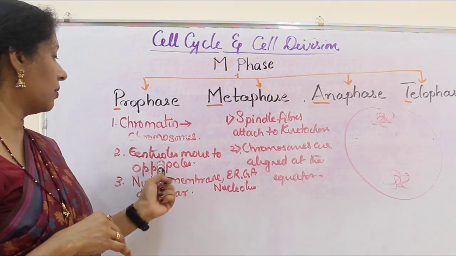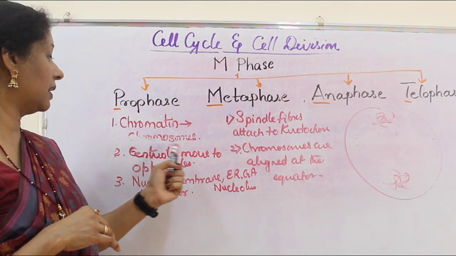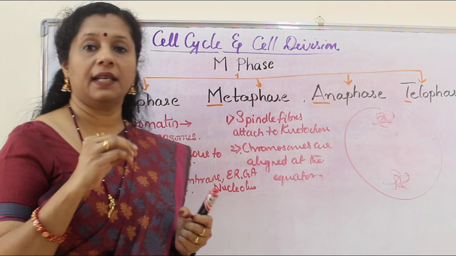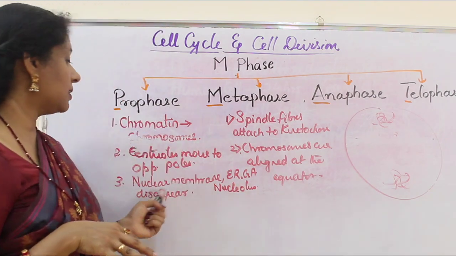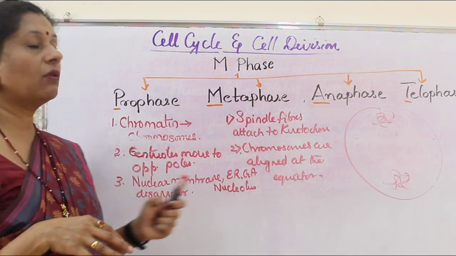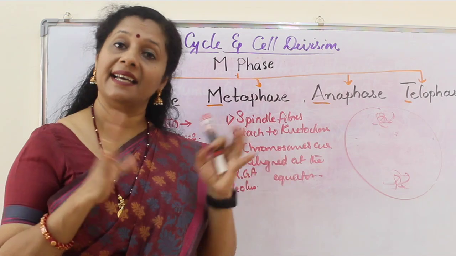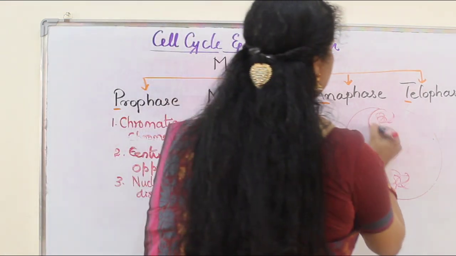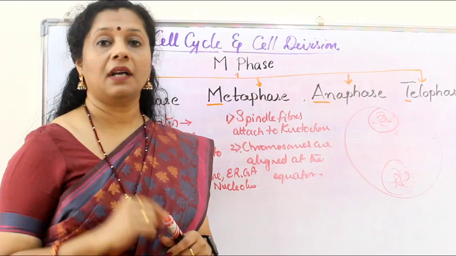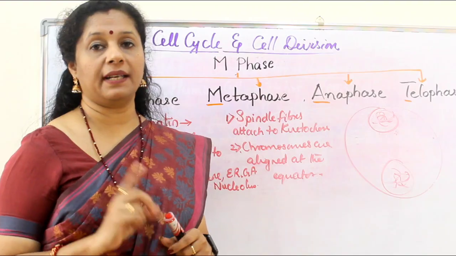Then the centrioles move to the opposite poles. Here the centrioles disappear. And the nuclear membrane, endoplasmic reticulum, Golgi apparatus, nucleolus, everything reappears. Okay, so this is telophase. After telophase, you will see 2 nuclei in one cell.